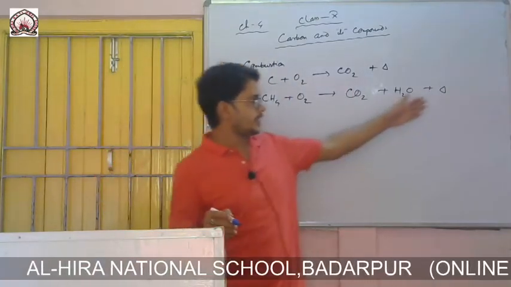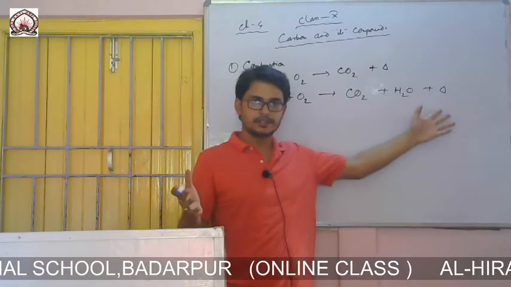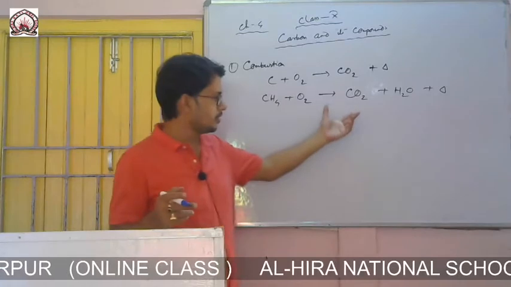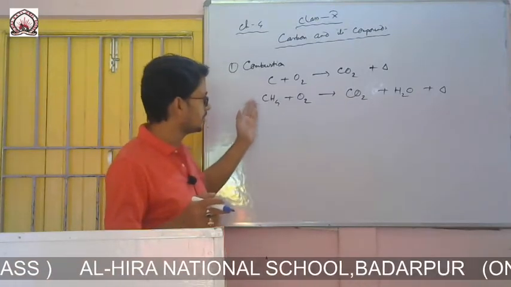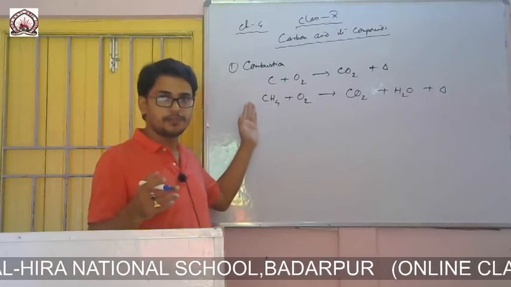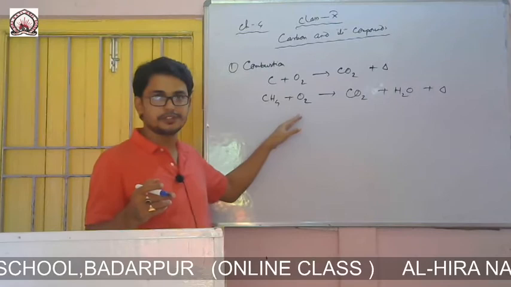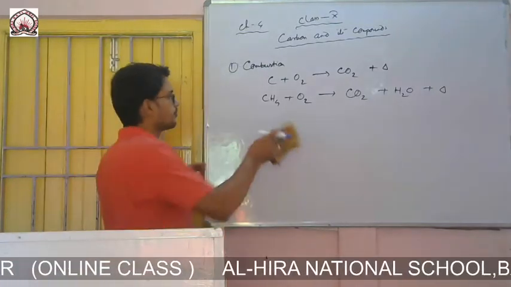The heat or energy generated is utilized by the vehicle or other things, and that runs. When fossil fuels burn, carbon dioxide is produced because these carbon compounds burn with oxygen. So this is the combustion property.